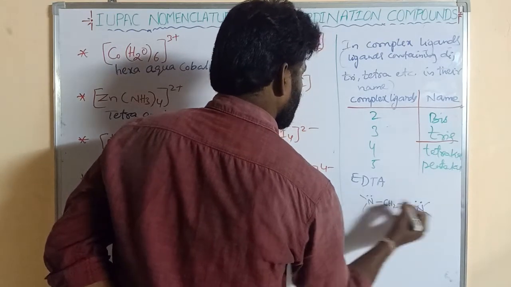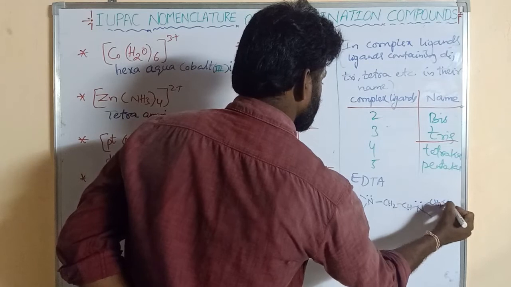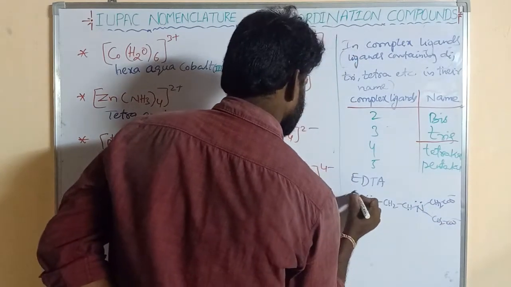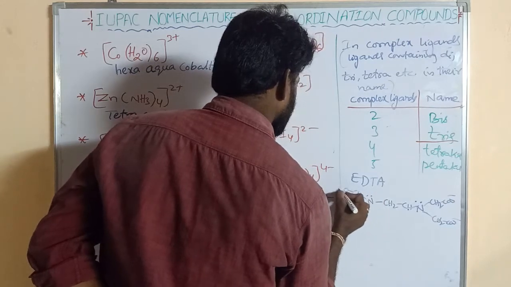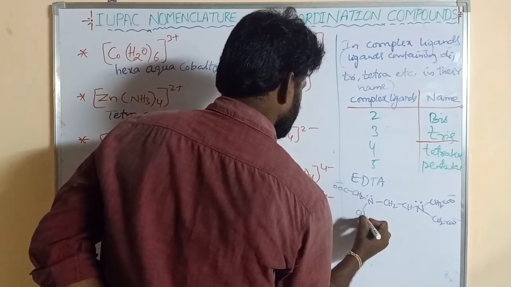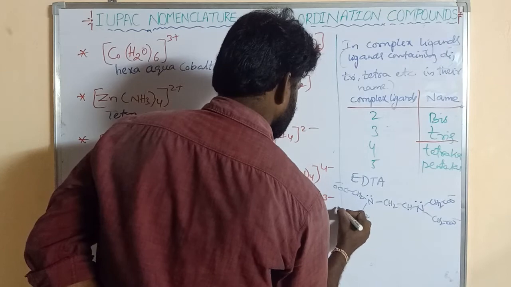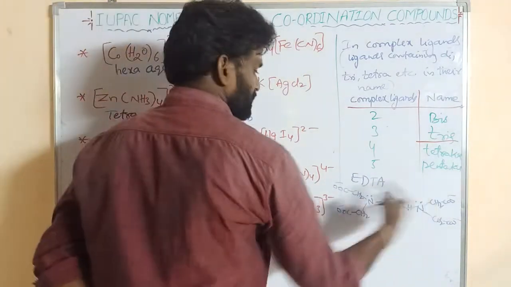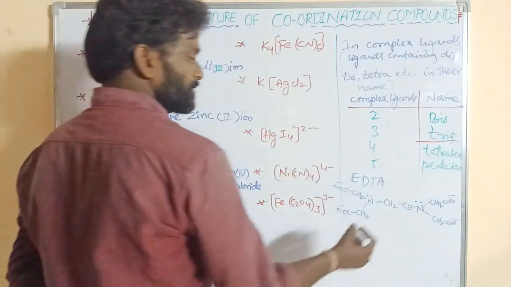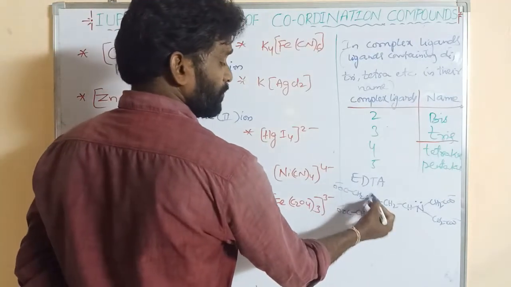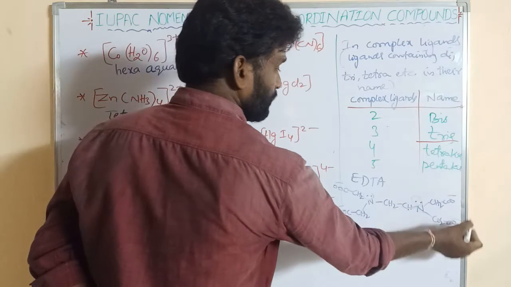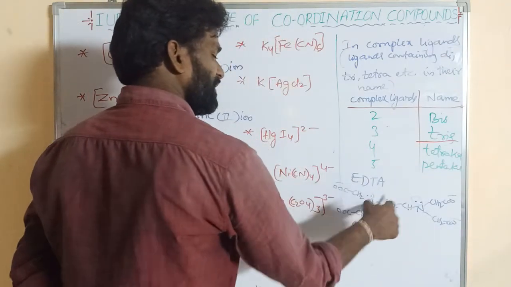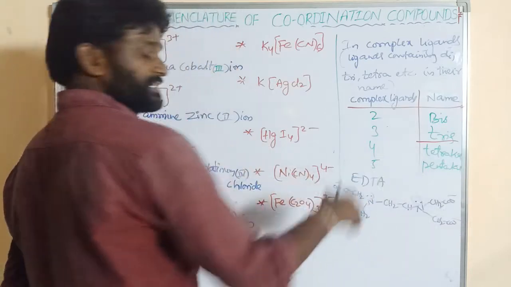Diamine, tetraacetate: CH2, COO minus, CH2, COO minus, CH2, COO minus, CH2, COO minus. Ethylenediaminetetraacetate has 4 acetate groups, right? So it is a hexadentate ligand. This is one dentate, this is one dentate, this is 3, 4, 5, 6, right? Ethylenediaminetetraacetate, 4 acetate molecules.